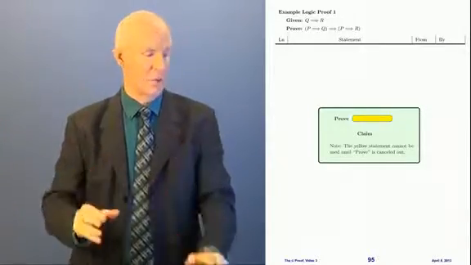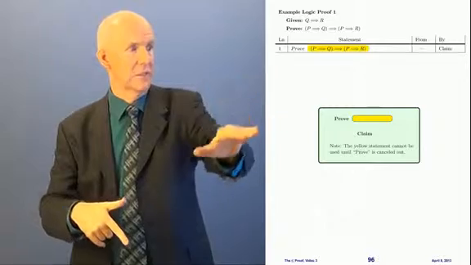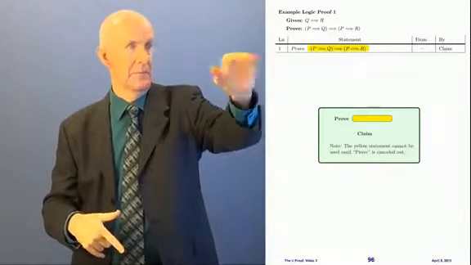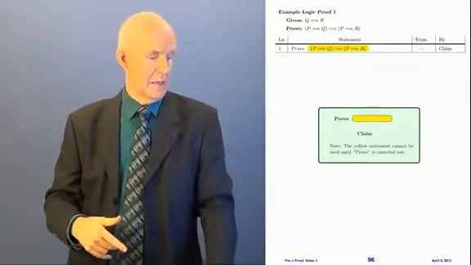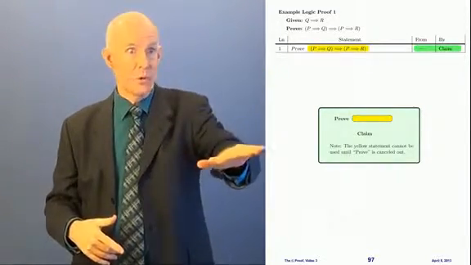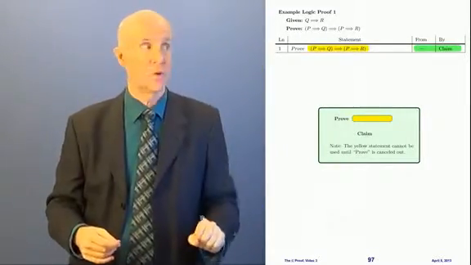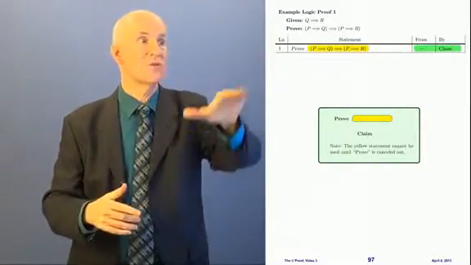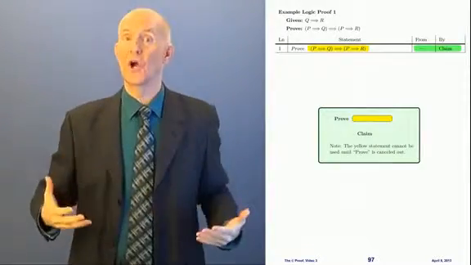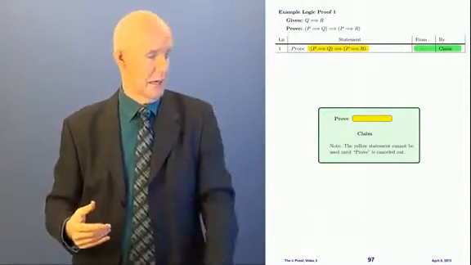Now, we're going to begin by using the claim rule, which says if I write the word prove first, I can put anything I want, and here's what I'm going to put in line 1. I'm going to write prove this yellow thing, which is what this yellow down here is. Okay? And this is by the claim rule, see? And I don't have to put anything in the from column because there's no arrow in the claim rule. And by the way, as you can see, I'm using color here. I'm going to use a lot of color when we're doing proofs now to show you what's connected to what.